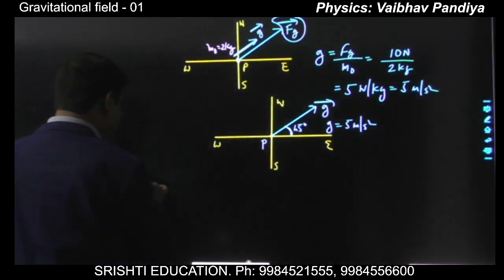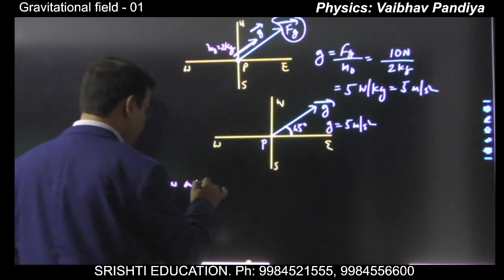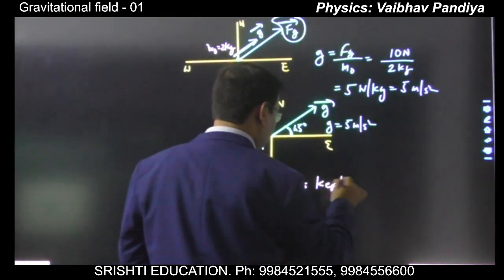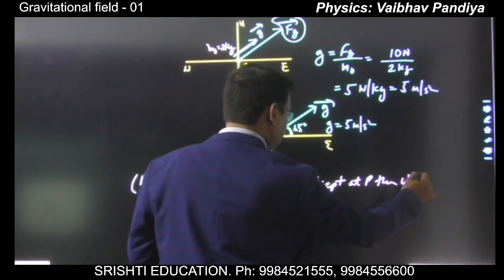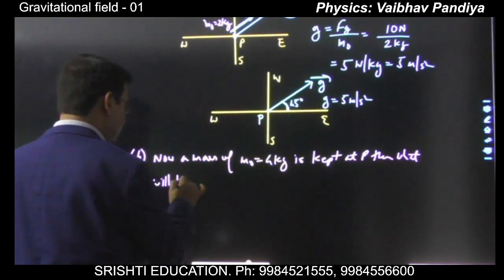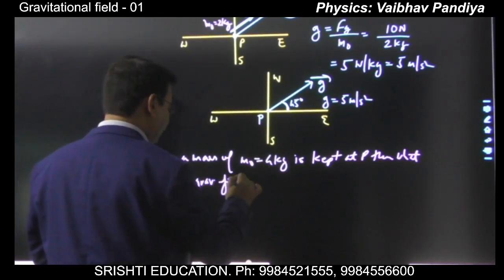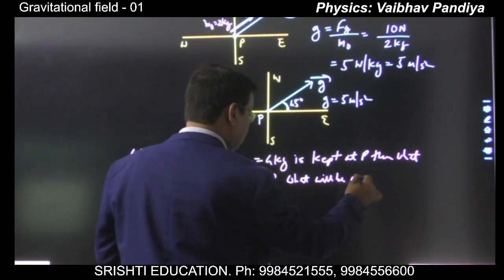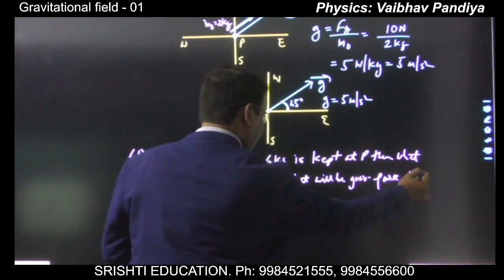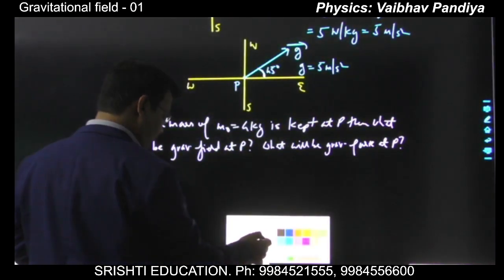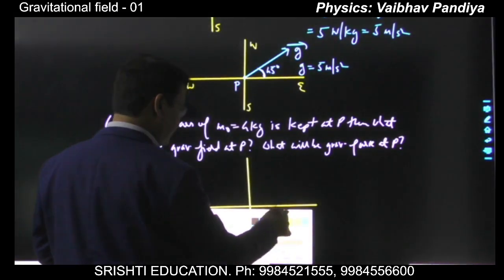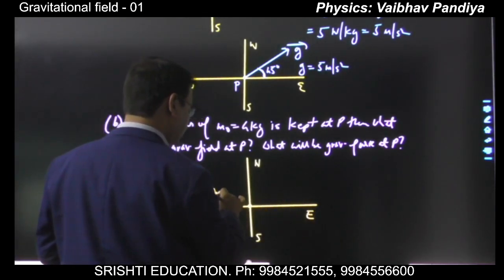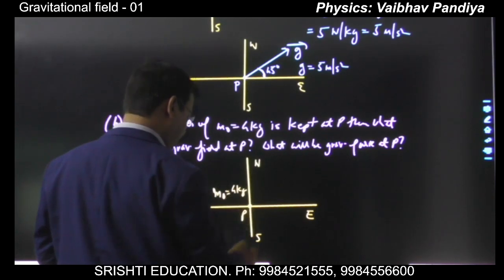Now suppose in the second part we have been told a mass of say 4 kg is kept at P, then what will be the gravitational field at P, and what will be the gravitational force at P. Now what you have done is replaced the 2 kg mass with a mass of 4 kg. Now you are bringing a mass of 4 kg and keeping it at P.